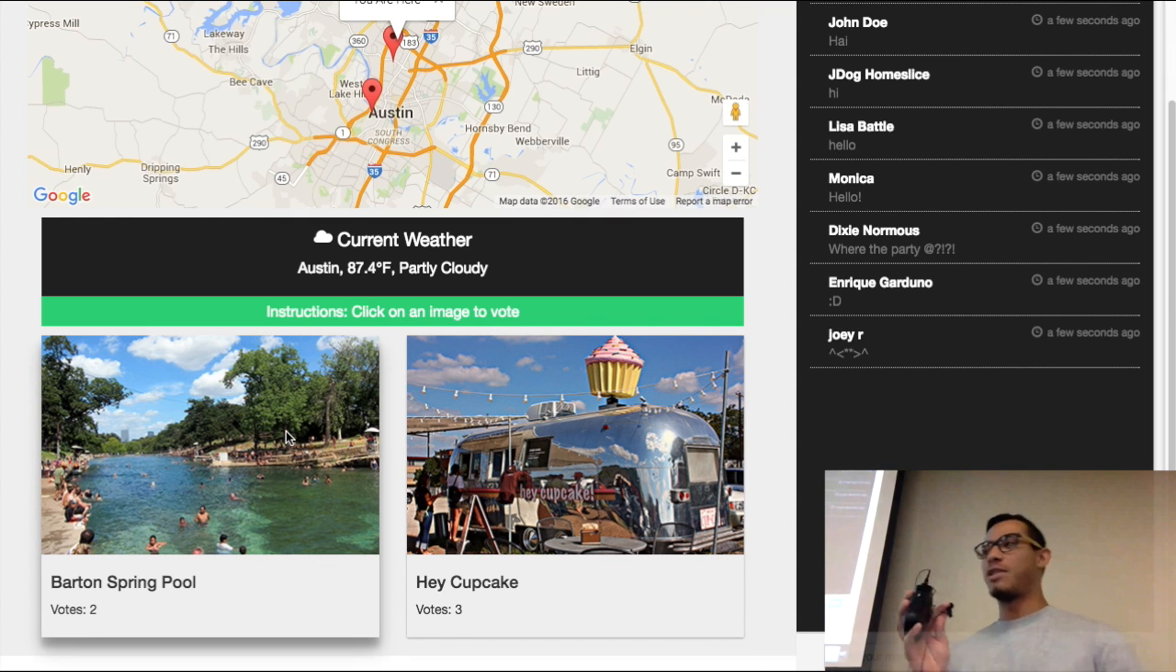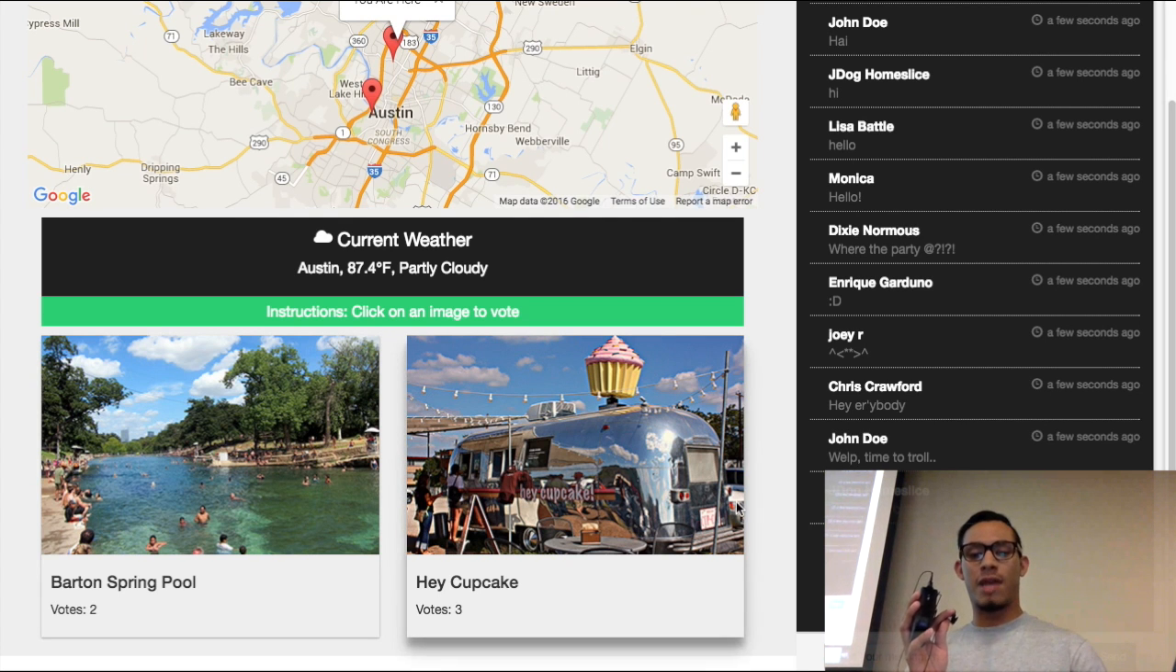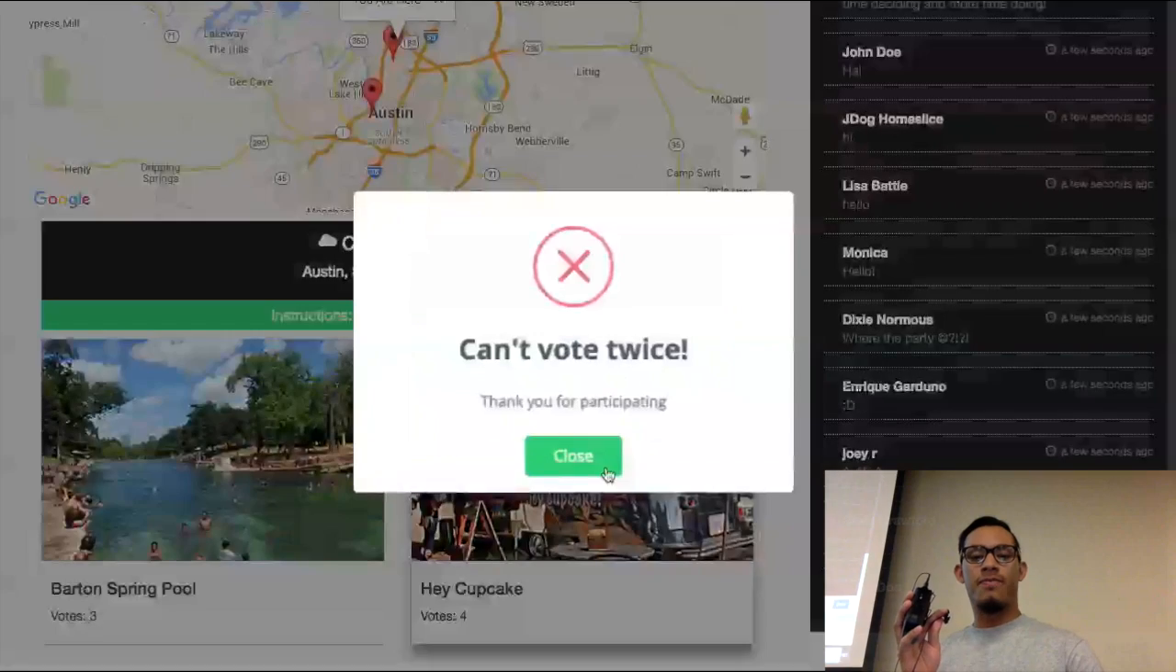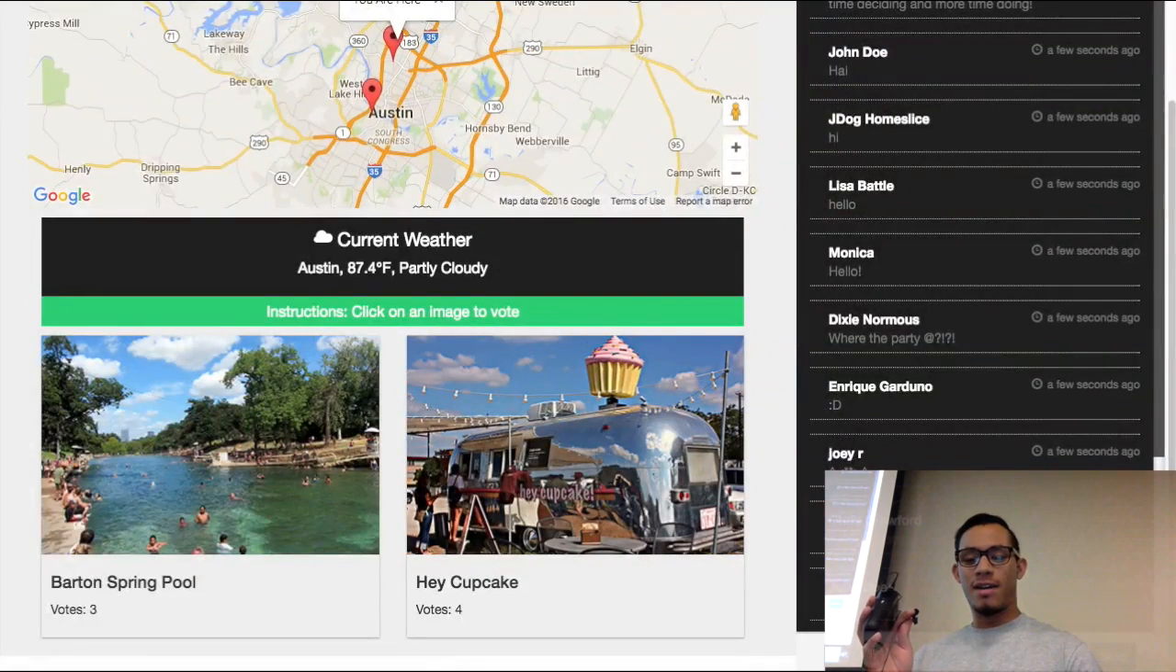That's the big general idea of our app. Once you make your choice, just stick with it. Let's just make plans. Let's just go do something. So now that I voted, I can't vote again. I already made my vote, but as y'all can see, y'all are already chatting. So hello, I misspelled it.